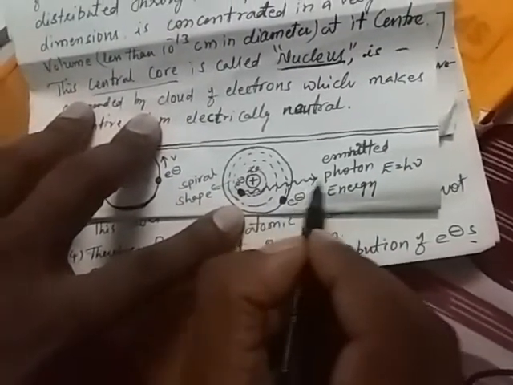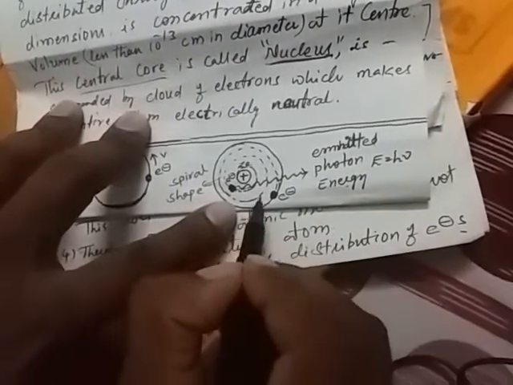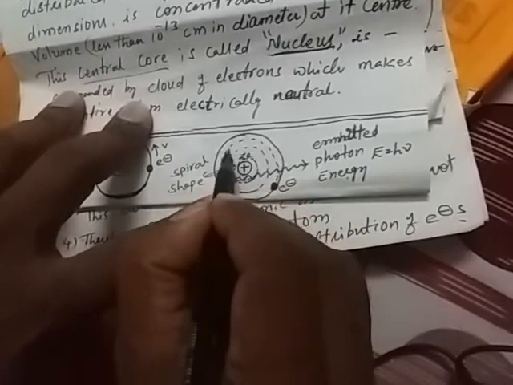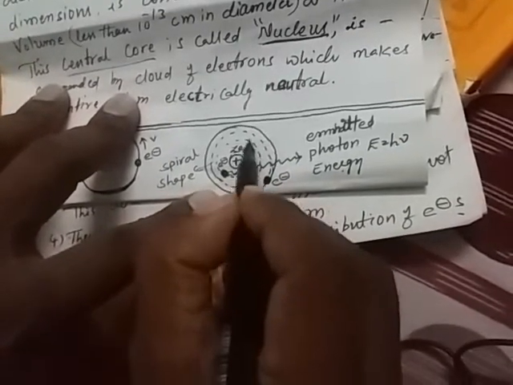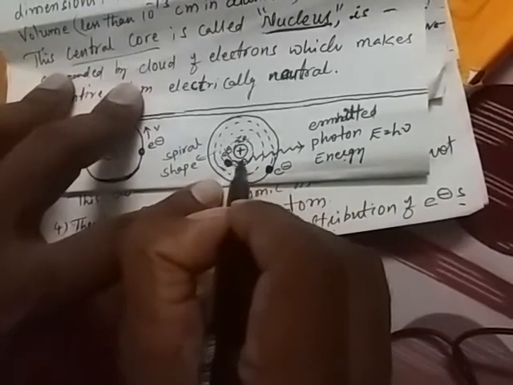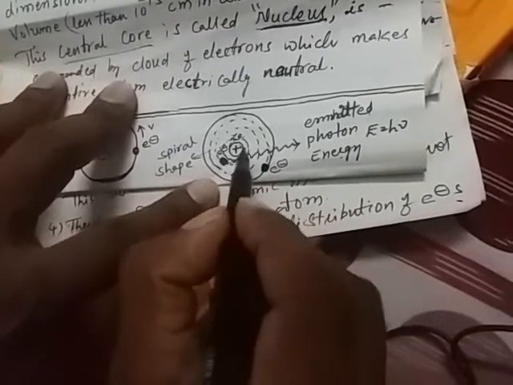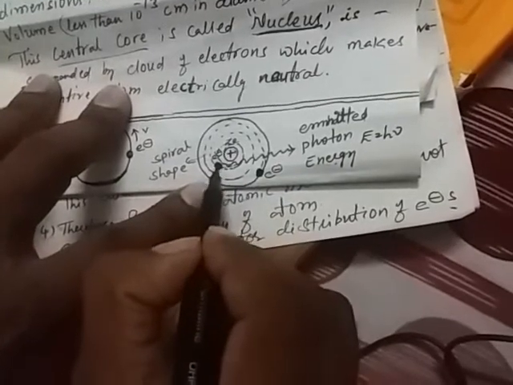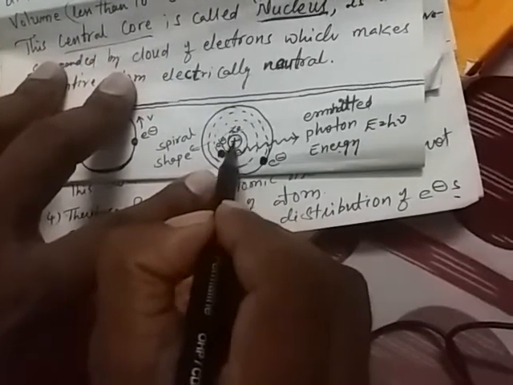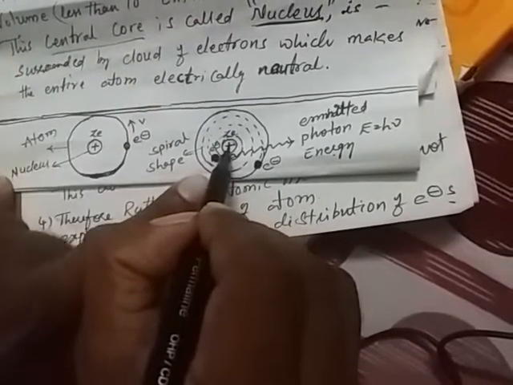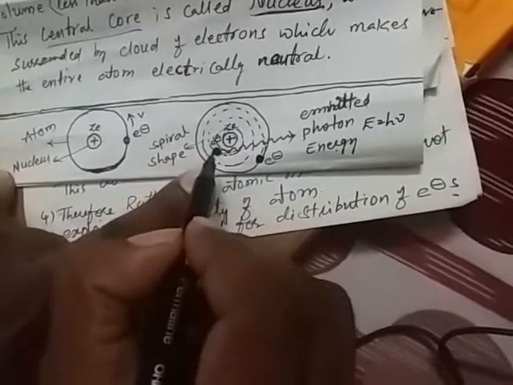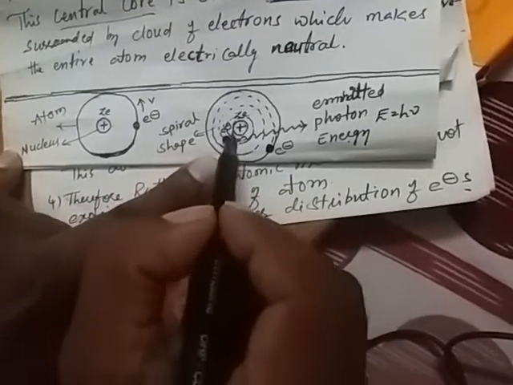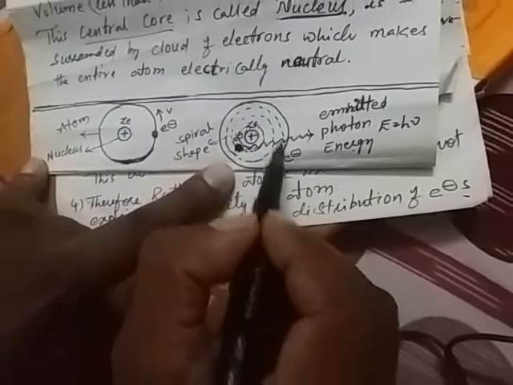When energy is lost in terms of the emitted photon energy equal to h nu, the electron will be revolving around the nucleus in a spiral path. This is the spiral path. Finally, the electron falls into the nucleus, as Rutherford assumed. What is the Rutherford assumption?